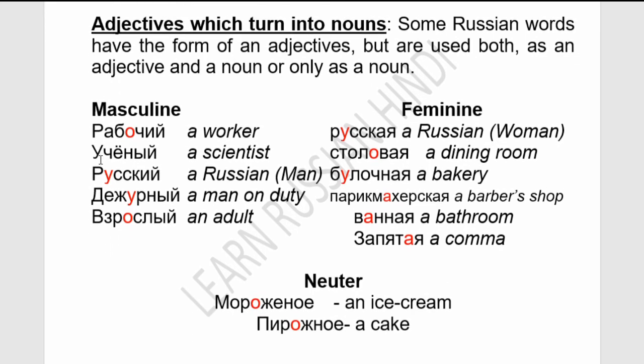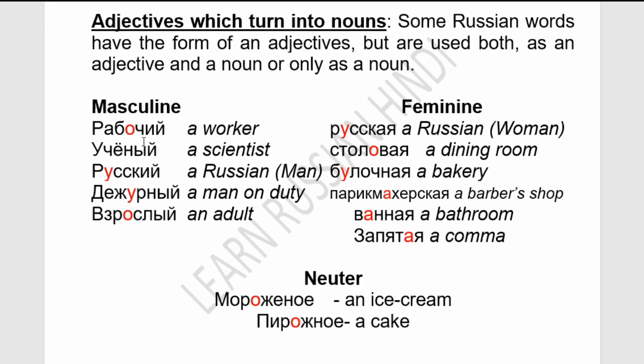For example, рабочий, worker: the ending is like an adjective, but it's used as a noun. Учёный, a scientist. Русский is also used for a Russian man, so it can be used as an adjective or as a noun.